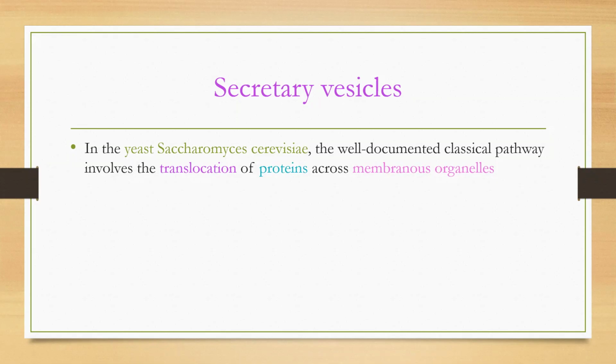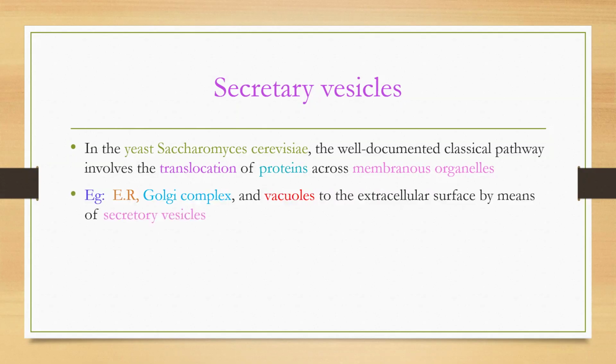Okay, translational means post-translational modification, that is called translocation of proteins across membranous organelles. Membranous organelles means, as I already told, mitochondria, next Golgi apparatus, vacuoles, endoplasmic reticulum. Examples: endoplasmic reticulum, Golgi complex, and vacuoles to the extracellular surface by means of secretory vesicles. This is called membranous organelles. Examples. Okay.